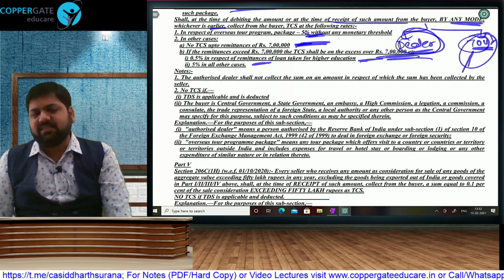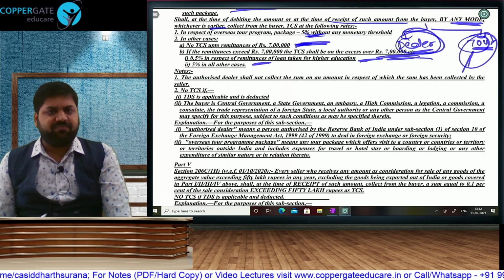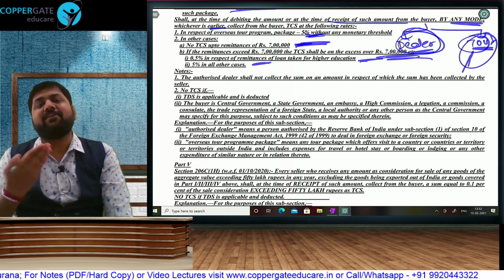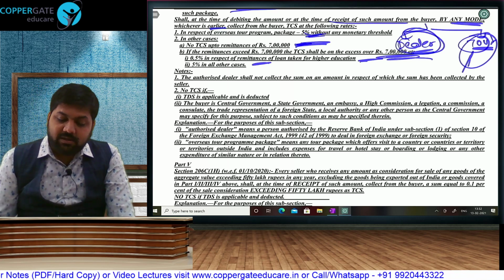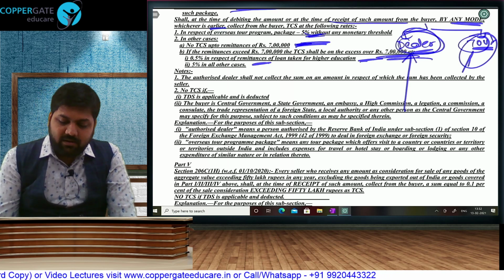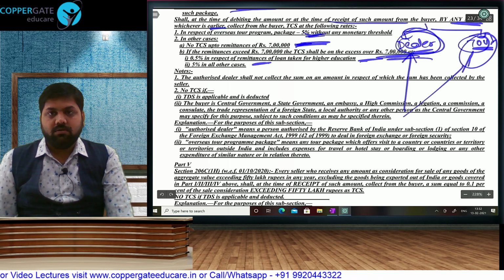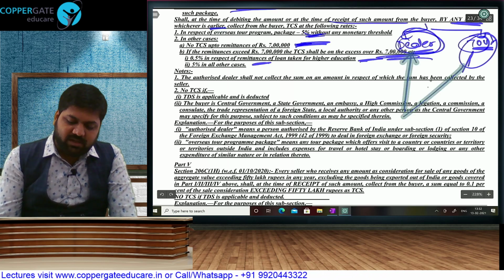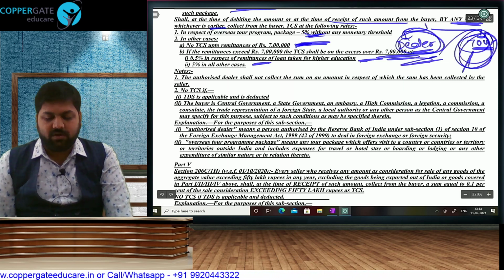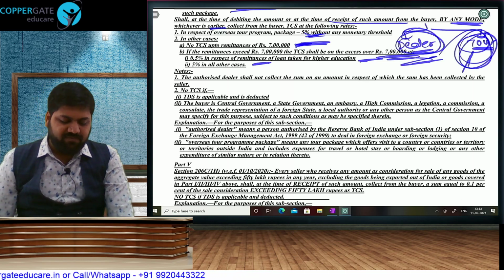If there is TDS, then there will be no TCS. Obviously, there are certain cases where we are making payment to a non-resident. We have deducted TDS. Then there will be no TCS. Sometimes what happens? We buy foreign currency from this dealer. And then with that money, we buy the tour. Okay. So, supposing this tour dealer is already collecting TCS from me, then this forex dealer will not collect, because we want TCS only at one level.